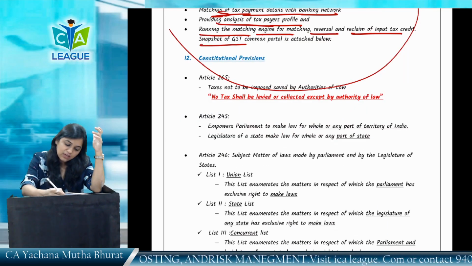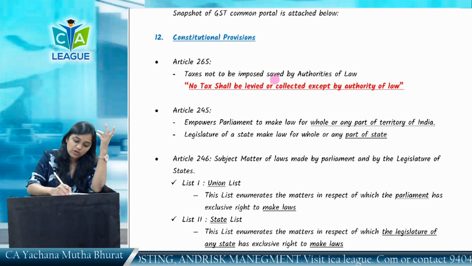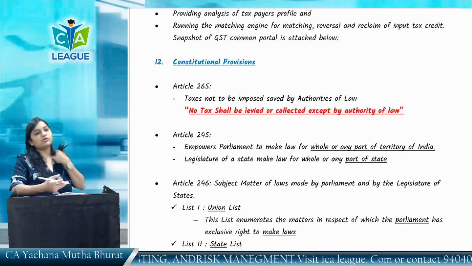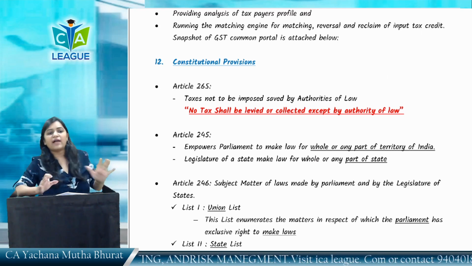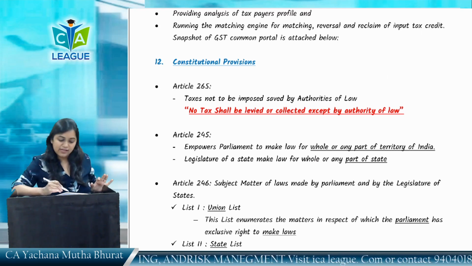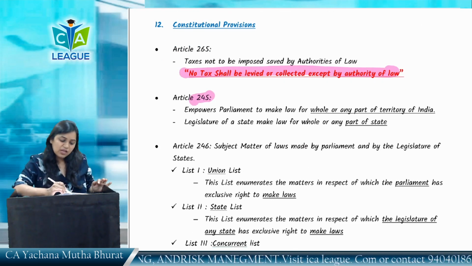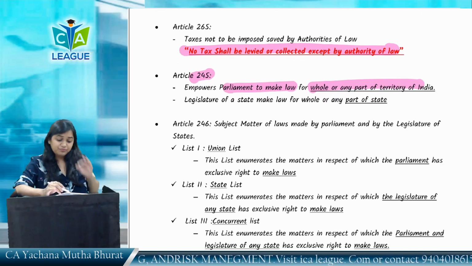So you must have studied Article 245 first also, taxes not to be imposed save by the authority of law. That means what? There are some constitutional provisions. This was previously also there. So to levy any taxes, no taxes shall be levied or collected except by the authority of law. So the Article 245 empowers Parliament to make law for whole or any part of the territory of India.